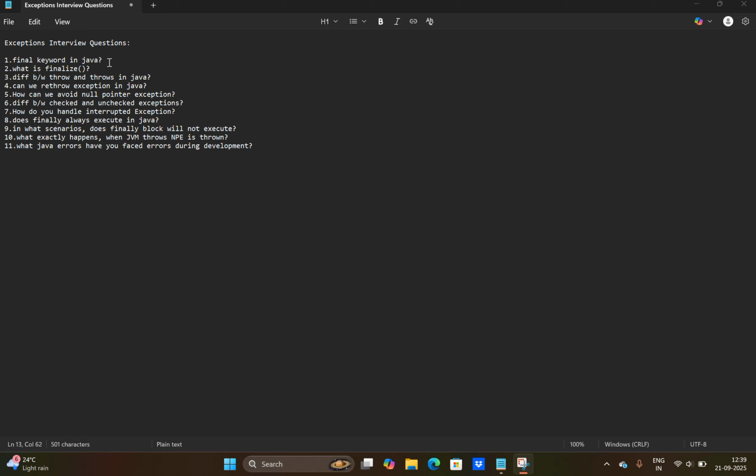Difference between throw and throws keyword. Both are used for exception handling. The throw keyword is used to throw an exception, but throws indicates that a method might throw an exception, and it must be declared in the method signature. The first difference: throw is used to throw an exception directly, and using the throws keyword, we can declare an exception in the method signature.